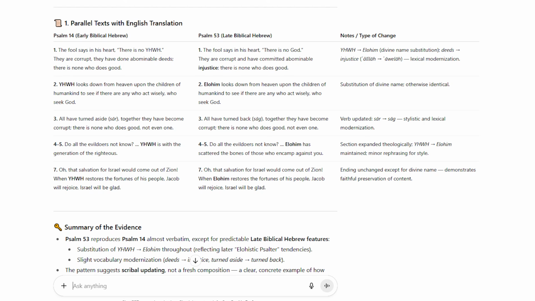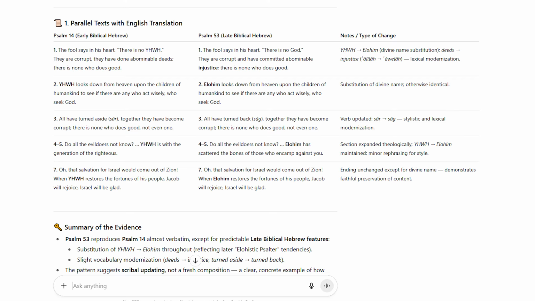If you compare, for example, Psalm 14 and Psalm 53, you'll find that they are nearly identical. We see here, for example, in Psalm 14, the fool says in his heart, there is no Yahweh. In Psalm 53, it says, the fool says in his heart, there is no God. And so Yahweh has been updated to Elohim. Another example, in Psalm 14, it says, Yahweh looks down from heaven upon the children of humankind. In Psalm 53, it says, Elohim looks down. Okay, so once again, the divine name has been substituted.